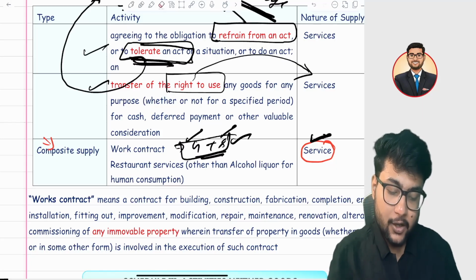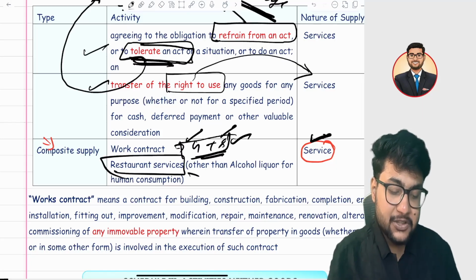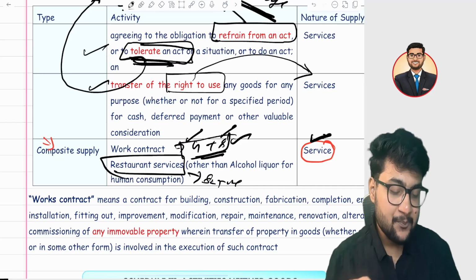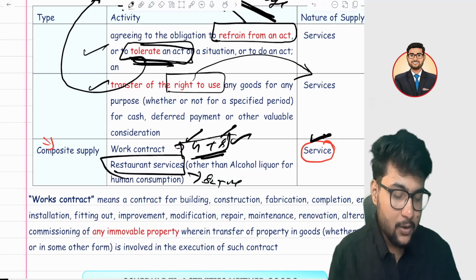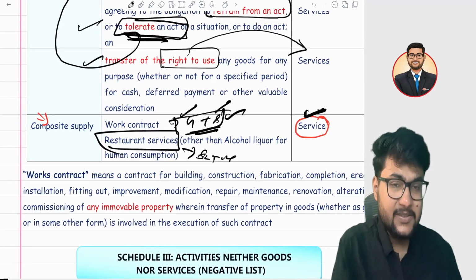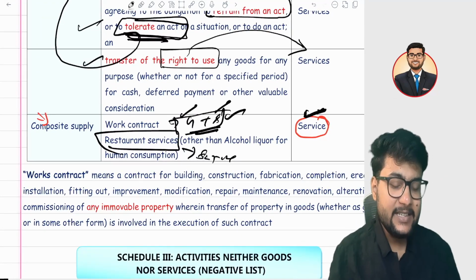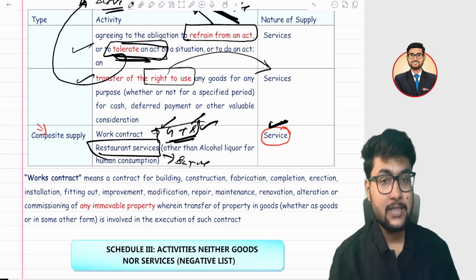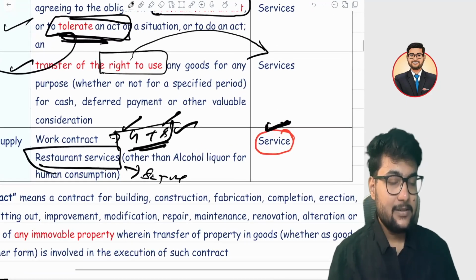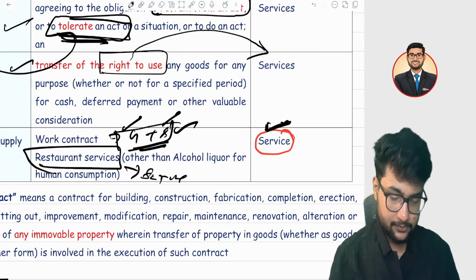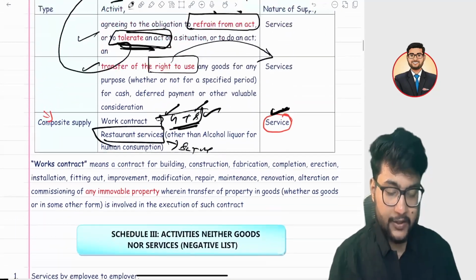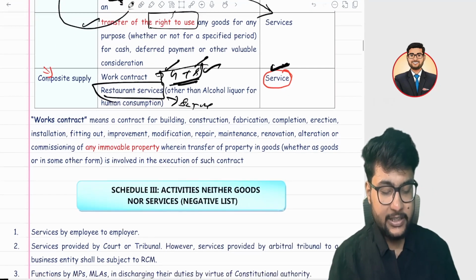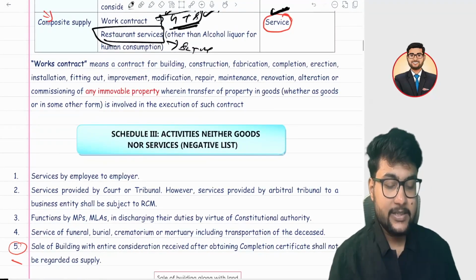Another is restaurant. You go to the restaurant for services, not for the vegetables. You are going to the restaurant for restaurant services, right? In that case, restaurant service is a composite supply. Although there's a supply of goods as well as services, the main supply here is the service. Schedule 1 we have completed, Schedule 2 we have completed, and the only schedule we are remaining with is Schedule 3.